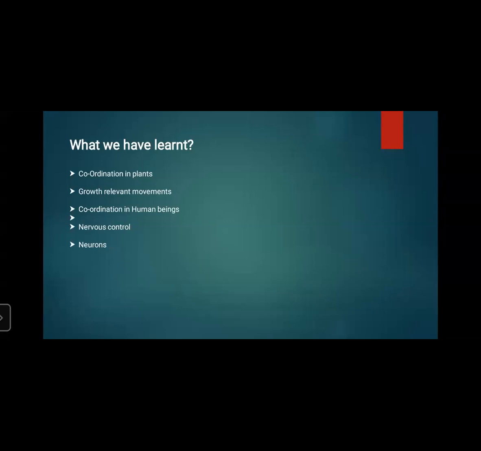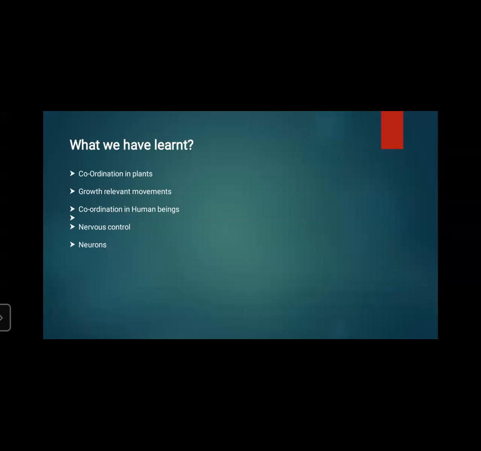If there is coordination between all these systems, then life will go smoothly. Otherwise it will get disturbed. So we can say that systematic regulation of different processes can be called control, and bringing about the different processes in the proper sequence can be called coordination.